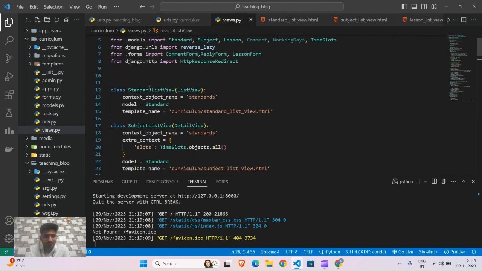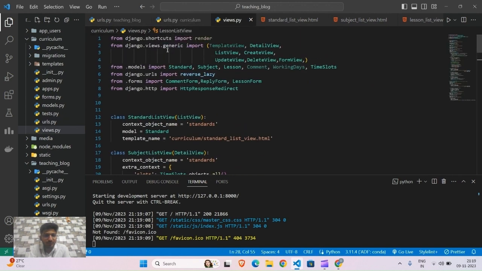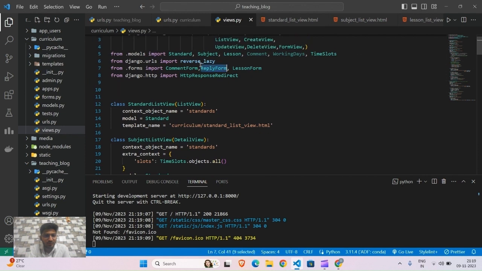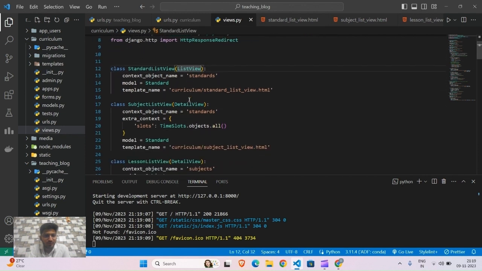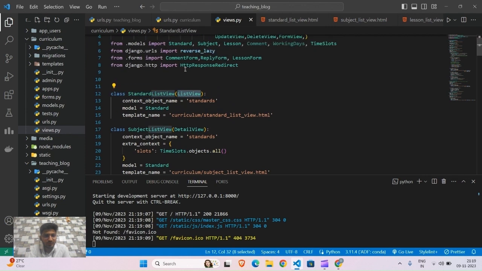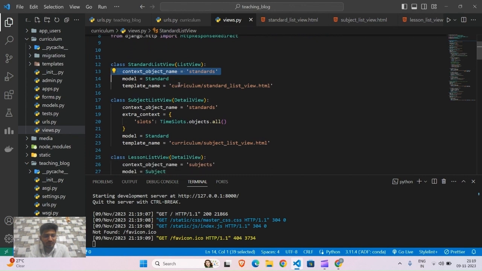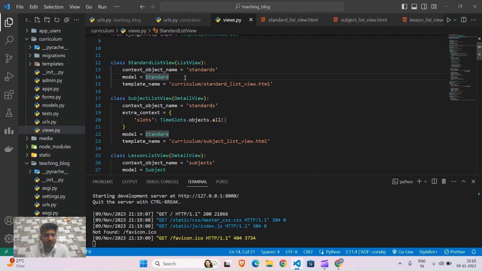First we have imported generic views like ListView, CreateView, UpdateView, DeleteView, DetailView, and FormView. And we have imported our models like Standard, Subject, Lesson, and then we have also imported reverse_lazy from django.urls. So this is the class for StandardListView. Here we use the generic ListView. First we provided our context object name as standards, and then we provided our model Standard in this view. And here the template defined is the standard list view template.